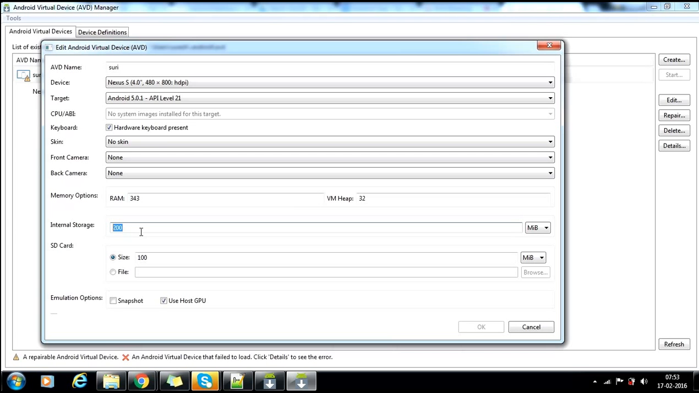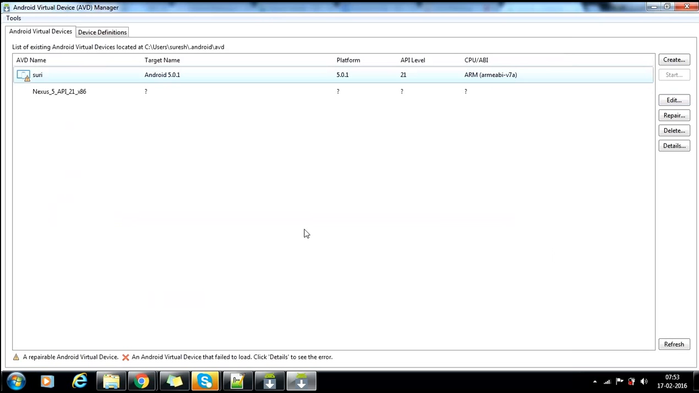I think 250 is enough. 250 internal MB is more than enough for us. When you are doing this type of multimedia application, you may need more, but 250 MB is enough, not a problem. These are the things. I think I'm clear with this.